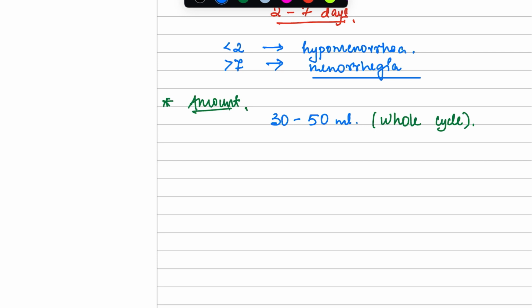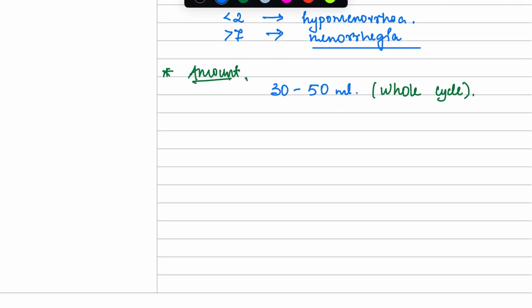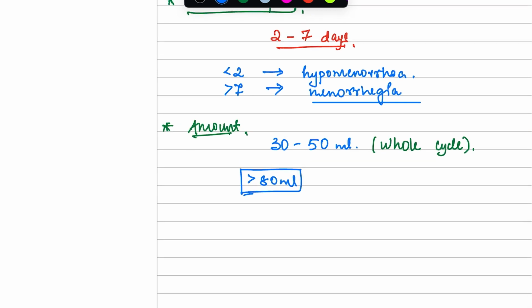Hence, if the amount of your periods is more than 80 ml, then it is irregular. So if your periods are longer than 7 days and also more than 80 ml, then it is known as menorrhagia.